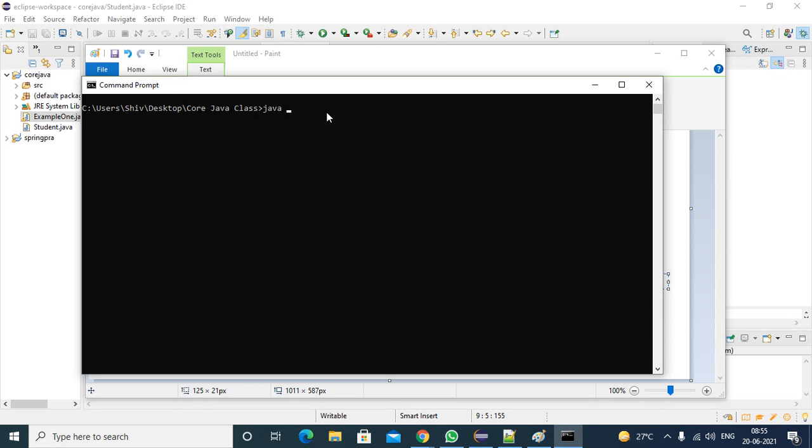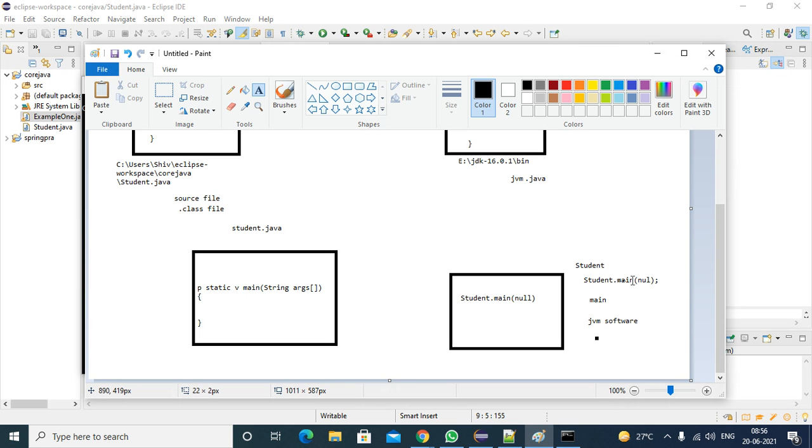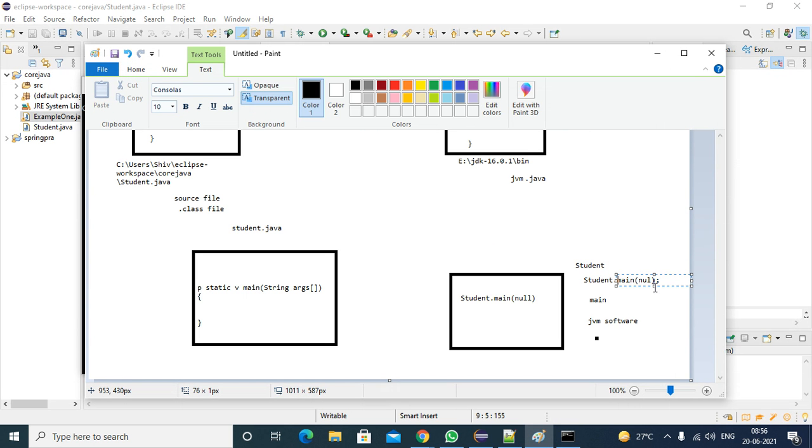Whenever you are executing the code, here you are passing the student name. The JVM will pick this name, append dot main for your class, and call the method. To call that method by applying the dot operator, the main method must be static. That's why we define it as a static method.